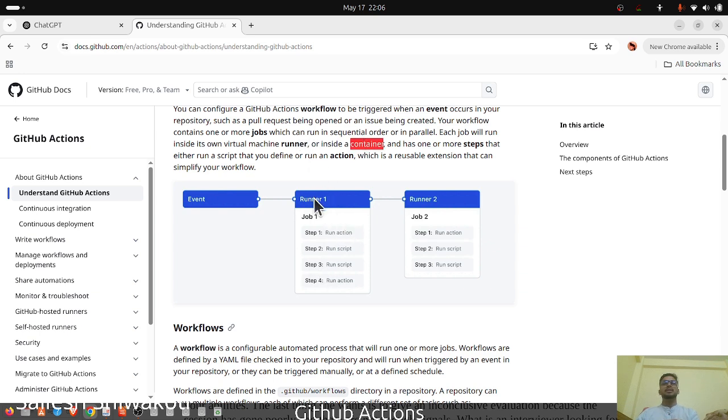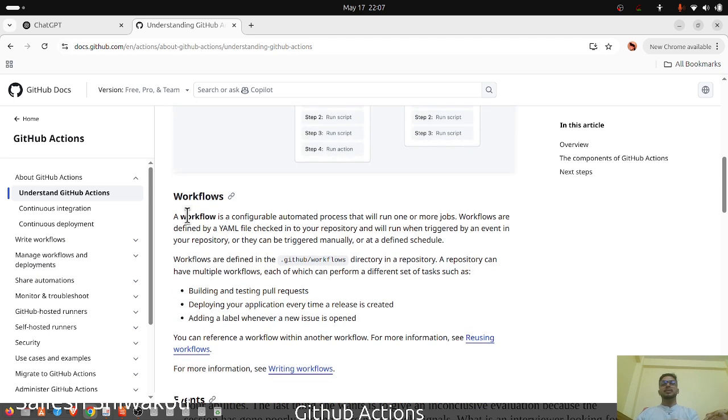So it's a job that is being executed, and job one can contain either a GitHub action or some script. So you can see step 1 is running an action, step 2 is running a script, step 3 is running a script.